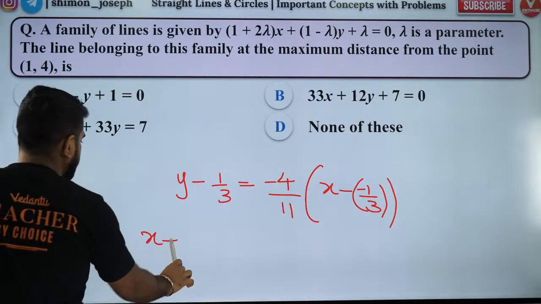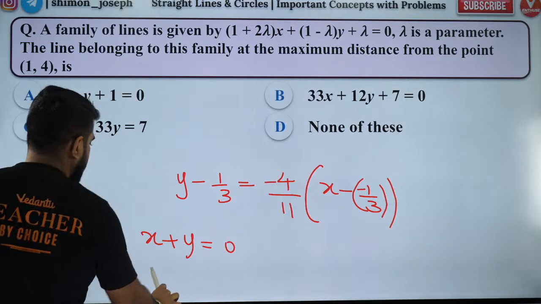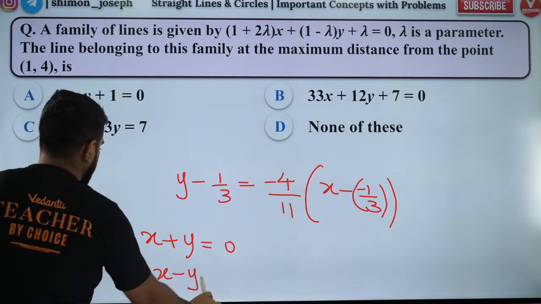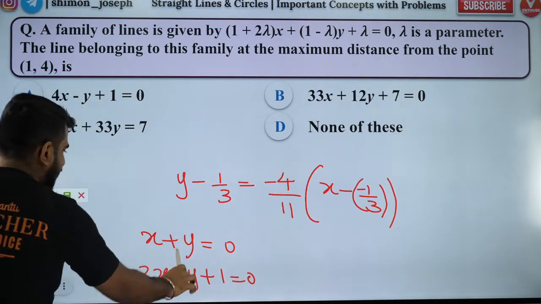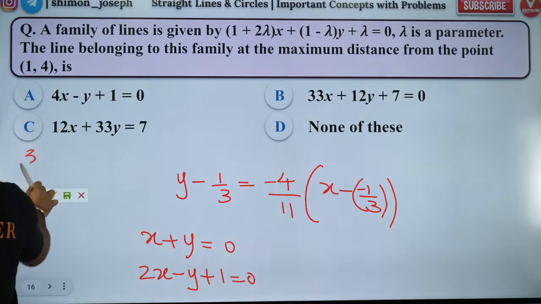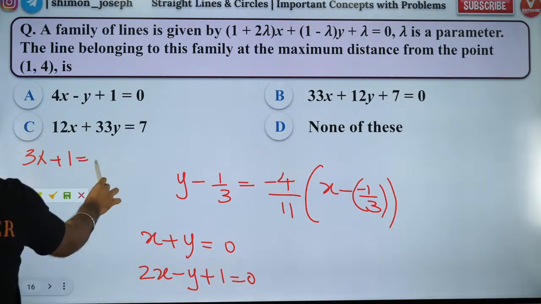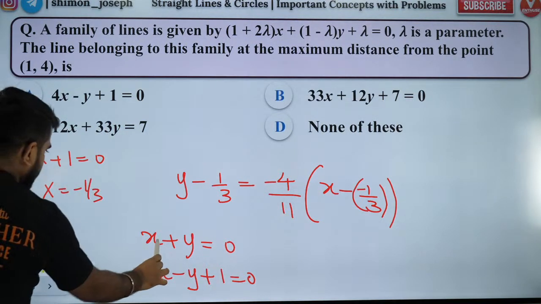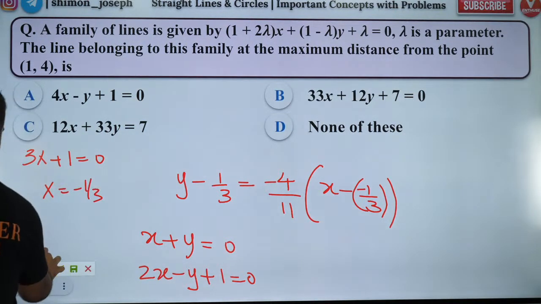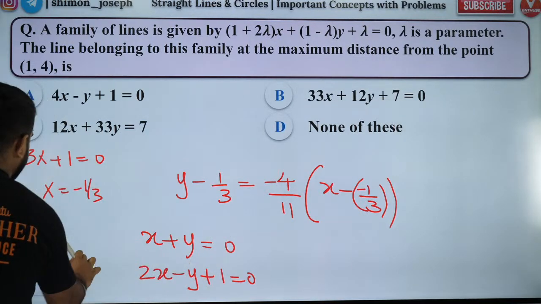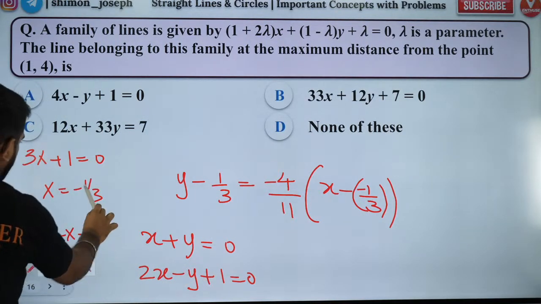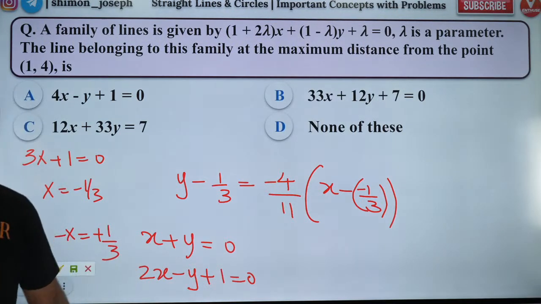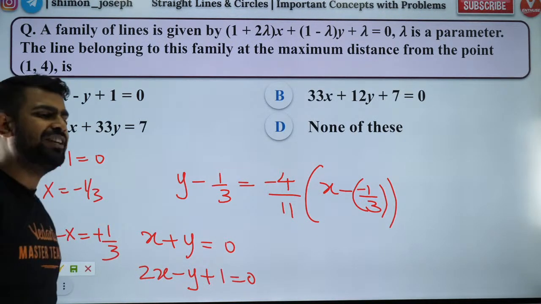So I got x plus y equal to 0, and I have 2x minus y plus 1 equal to 0. Just add both of them. If you add both of them, you will get 3x plus 1 equal to 0. So x is equal to minus 1 by 3. If x is equal to minus 1 by 3, what will be y? y is minus x, so it will be minus of minus 1 by 3, which is plus 1 by 3. So that is how I got x and y.